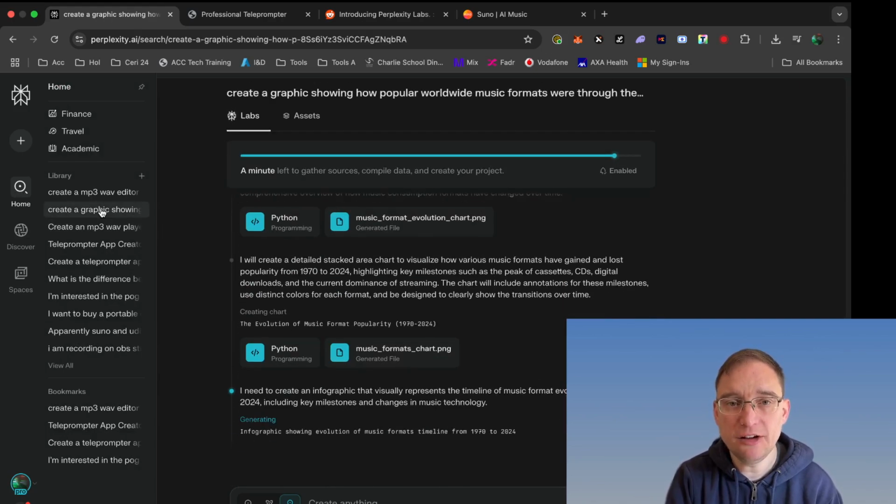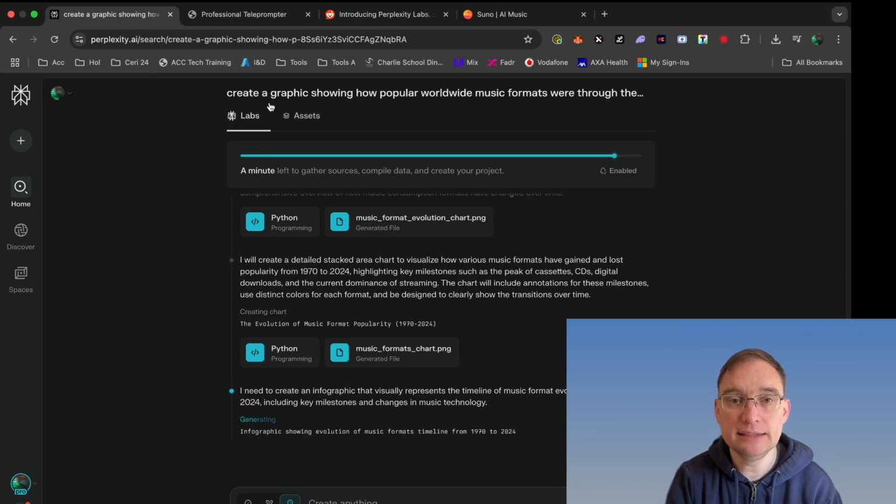So the latest thing that I've been trying to do that it's still looking at is that graphic. Okay, so it's still doing it. It says there's a minute left to gather sources, compile data, and create your project.